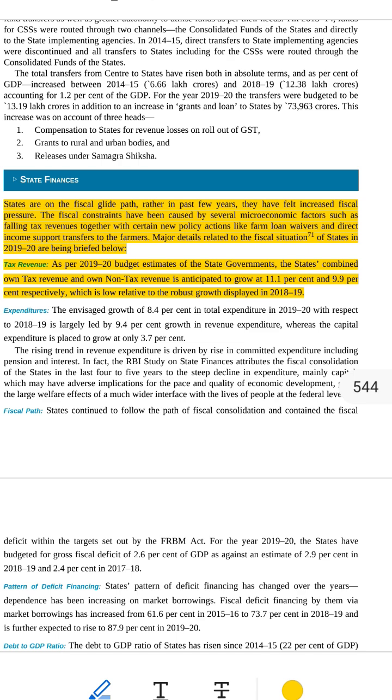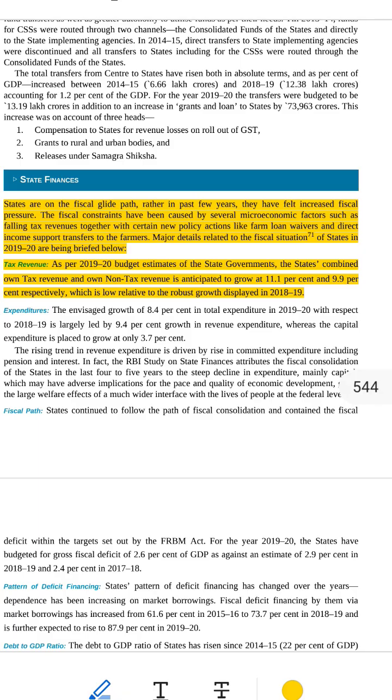A. Falling tax revenues. Meaning, states are collecting less money from taxes than before. Why is this bad? Because taxes are the main income of states. Example: if fewer people are shopping, then GST, tax on goods, will be less. The government gets less money.